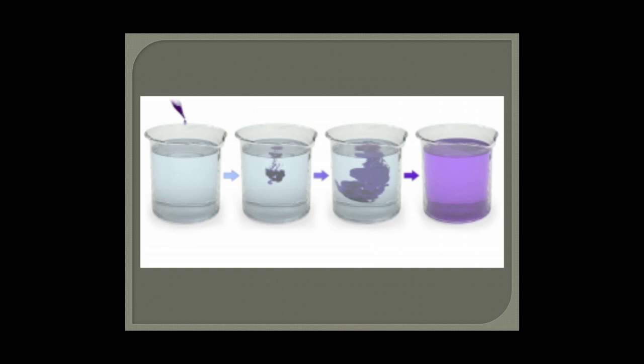This is because the water as well as ink particles are in random motion. Due to motion, the blue colored particles of the ink spread all over and give color to the water. So it means that particles of matter are always in random motion.